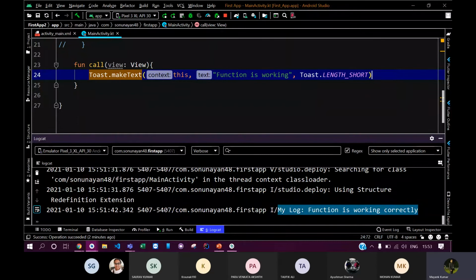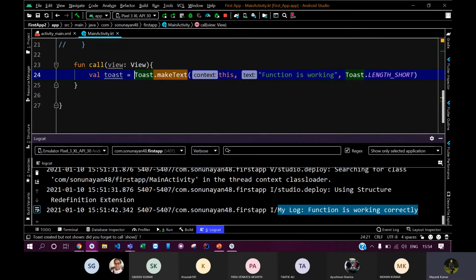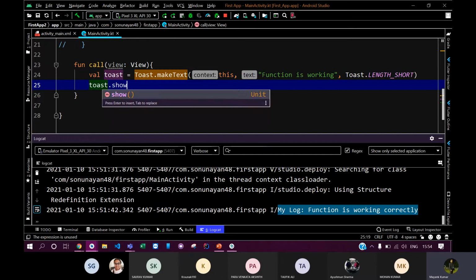If you don't want to use the show function here, you can use it elsewhere as well. Let me use it as a variable. I've assigned this toast message to a variable named toast. Now I could show the toast message with toast.show.